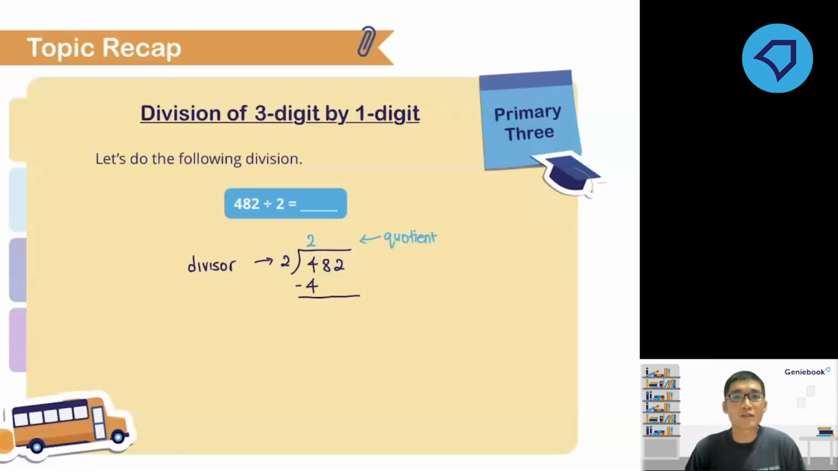So 4 minus 4 is 0. Okay, then finally, B for bring the next digit down. So we'll bring down the next digit, which is 8. And then we repeat the whole process again.